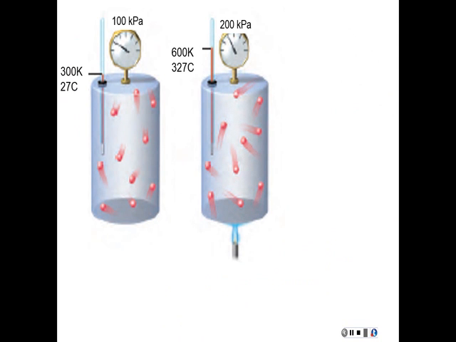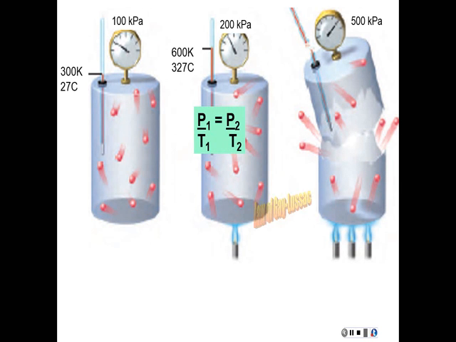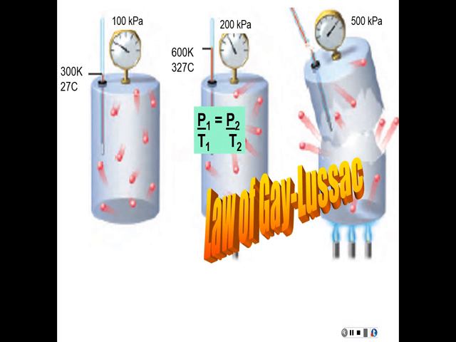So the increased pressure is due to those particles moving a lot faster, creating more collisions and more violent collisions with the walls of the container. And eventually we'd get to 500 kPa, and that would burst the container. Now, what temperature do you think we needed to get to that? Again, if we compare our first diagram to this one, we can see that the pressure would go from 100 to 500 kPa, so the temperature must be going from 300 to 1500. And this is going to give us the law of Gay-Lussac, which is the relationship between pressure and temperature, another direct proportion.